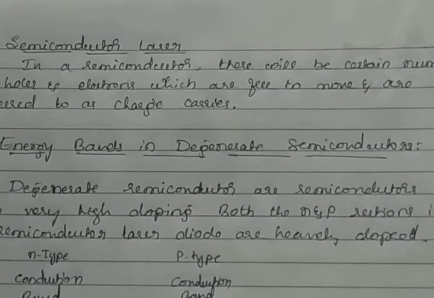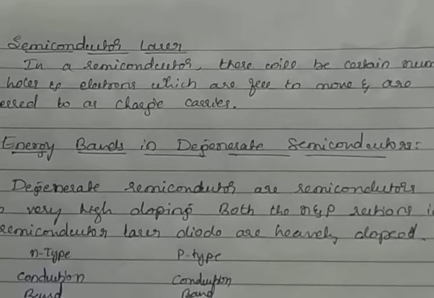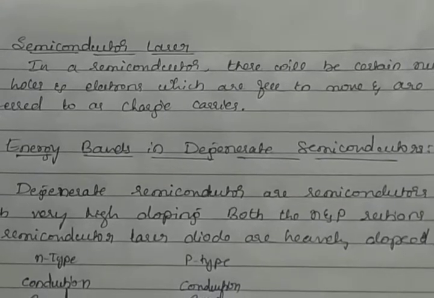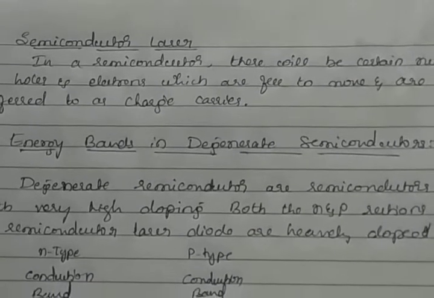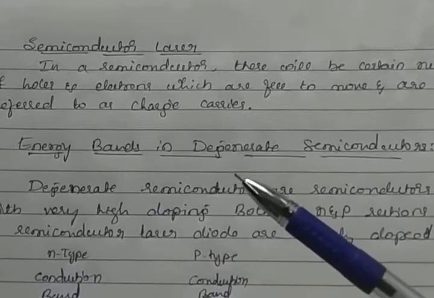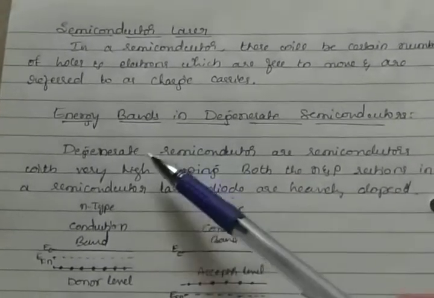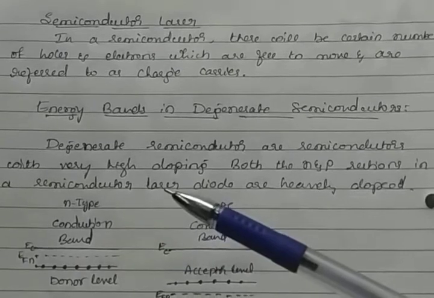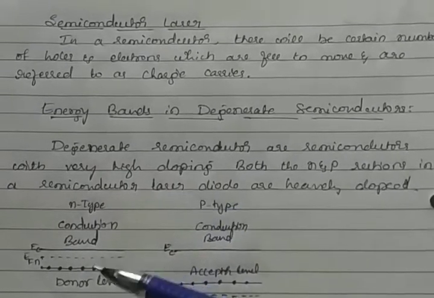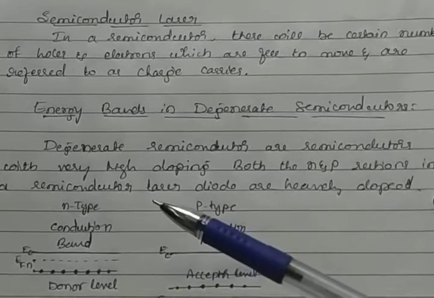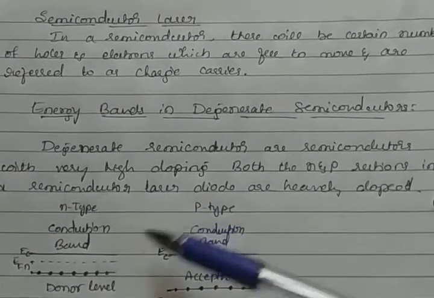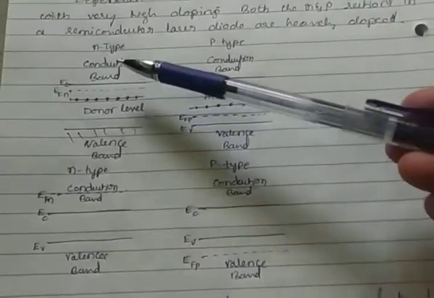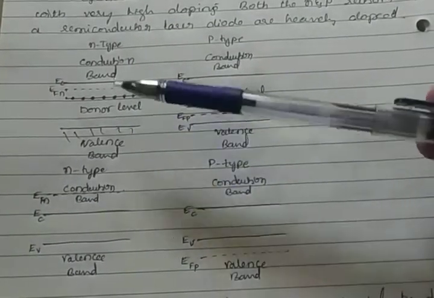N-type and P-type semiconductors in a laser diode belong to a type of doped semiconductor called degenerate semiconductors. In the energy band of a degenerate semiconductor, the doping is very high. Both the N-type and P-type in a semiconductor laser diode are heavily doped. Thus, in the N-type and P-type semiconductor, see here, there are the valence band and conduction band.